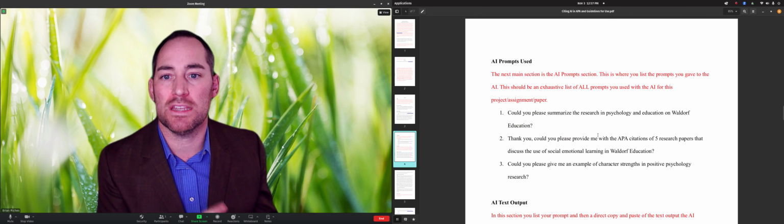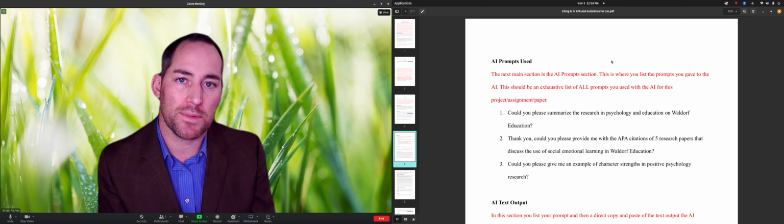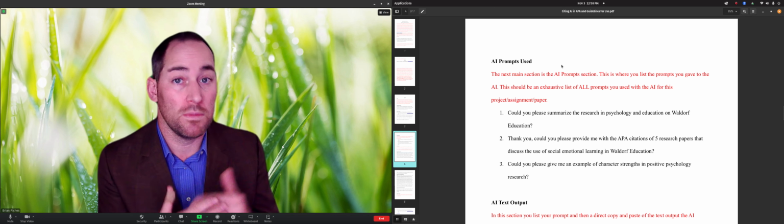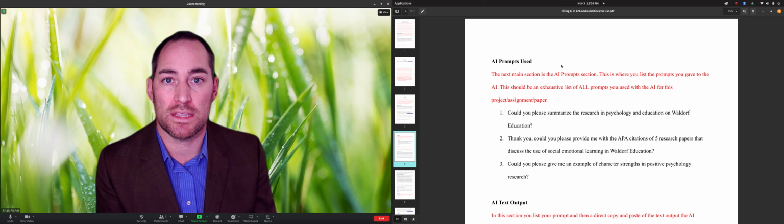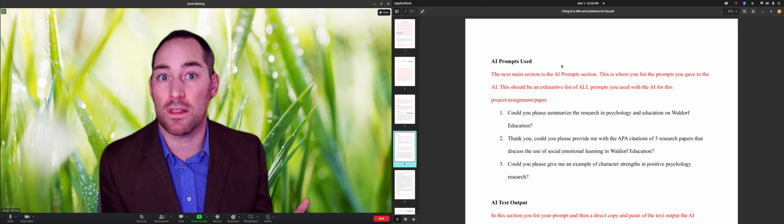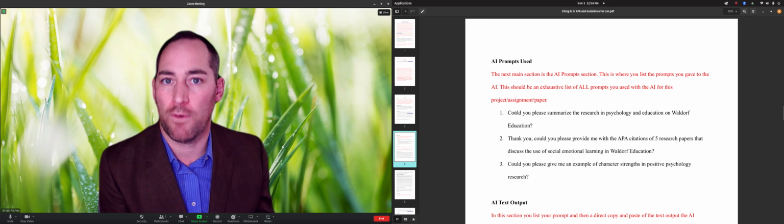The next section is the AI prompts. This is pretty self-explanatory. The AI prompts used section is another second level heading here. And you literally list all of the prompts that you asked the AI for that project. If it's a discussion board, probably very few. If it's a really long research paper, maybe you use it quite a few times. You paste every single prompt that you used with the AI for that project here.